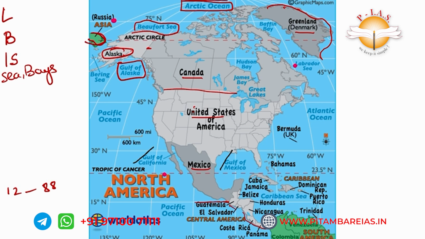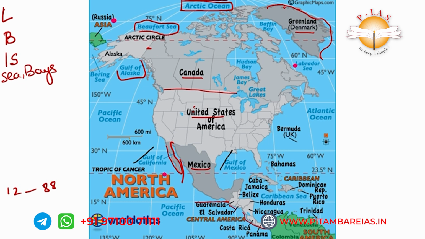Between Alaska and Asia, this is the Bering Sea and also the strait. This is a narrow part of water that is connecting two larger masses. So this is the Bering Strait. Bering Strait, Gulf of Alaska, and next is here a small part is there.